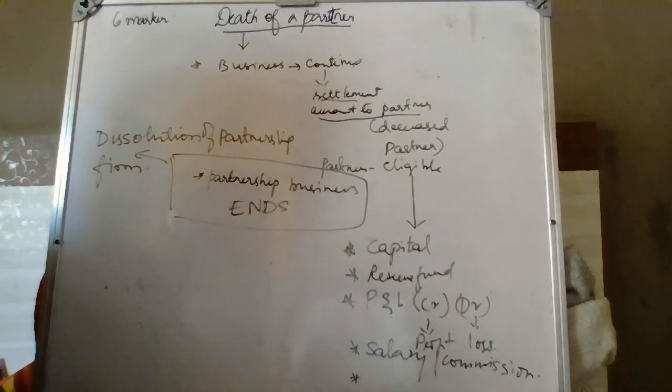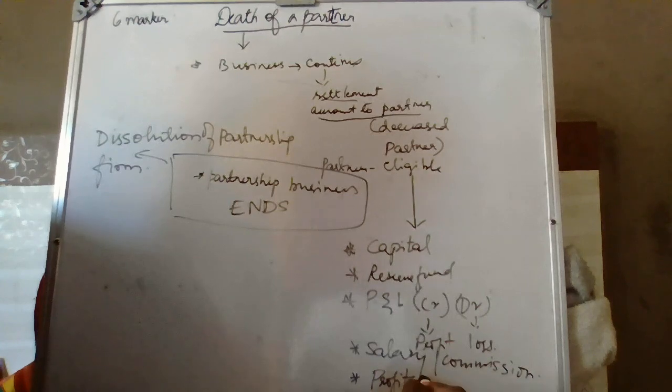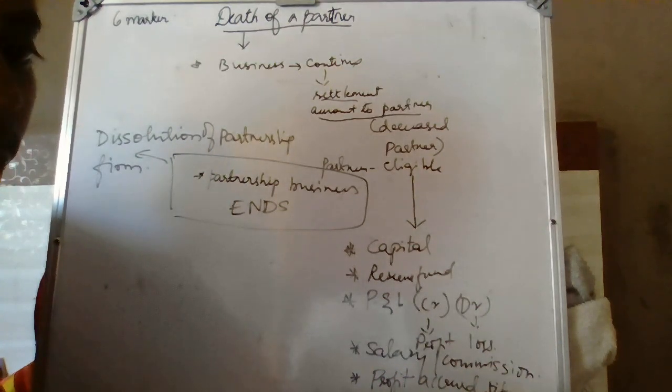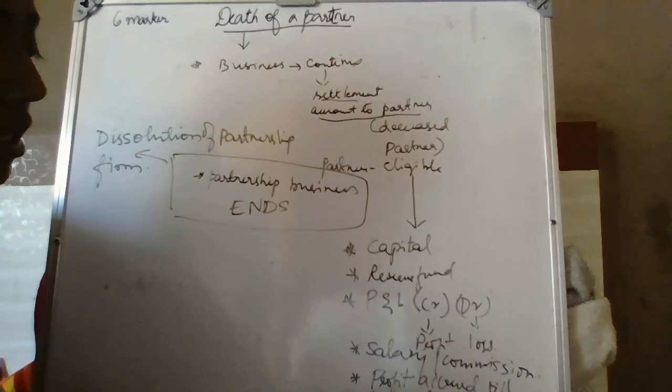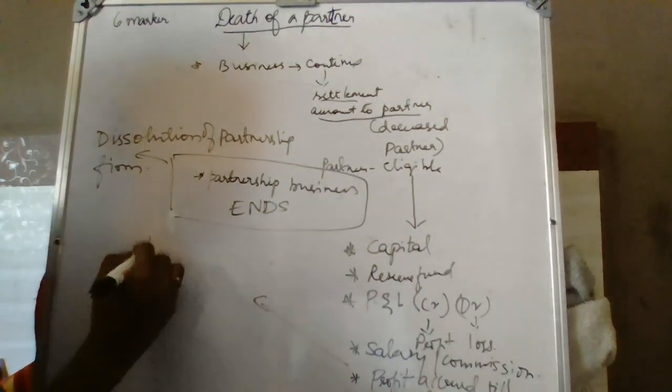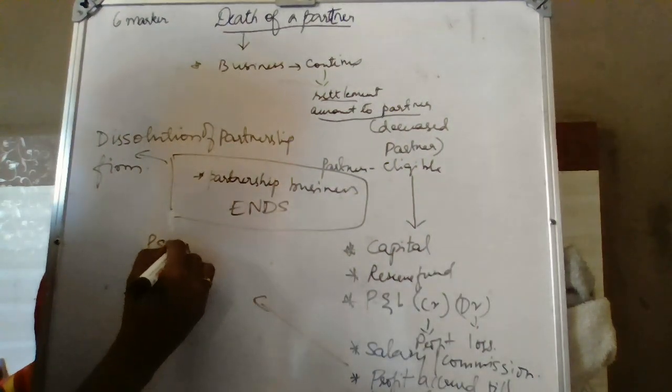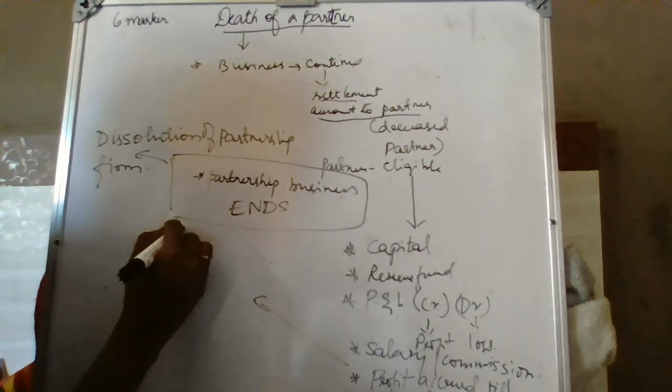Then he is eligible for the profit that is accrued till the date of death. This profit is also known as the profit and loss suspense account.